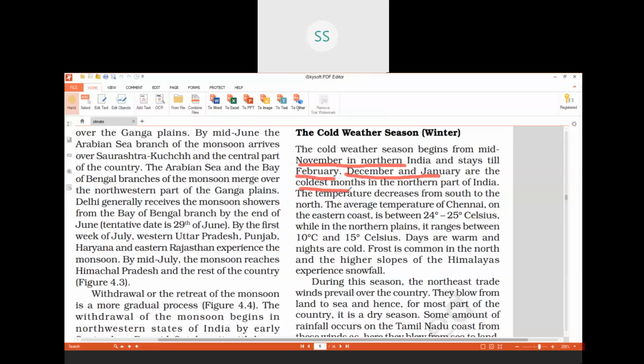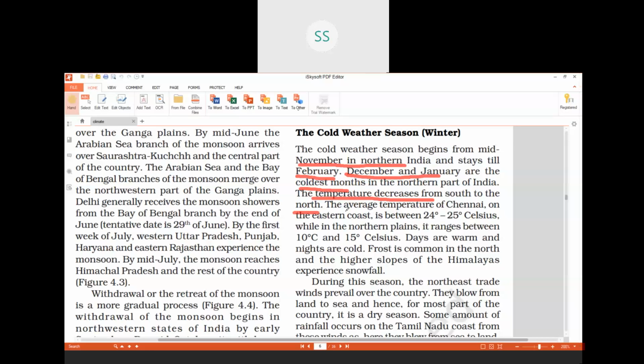In this season, temperature decreases from south to north. That is, as you move from Kerala to Jammu Kashmir, the temperature will go down. That means in northern India, temperature will be very low. Maybe it sometimes goes into minus degrees also in the mountainous areas. In Delhi also, children, we experience temperature around 4 degrees Celsius, 3 degrees, 5 degrees Celsius.